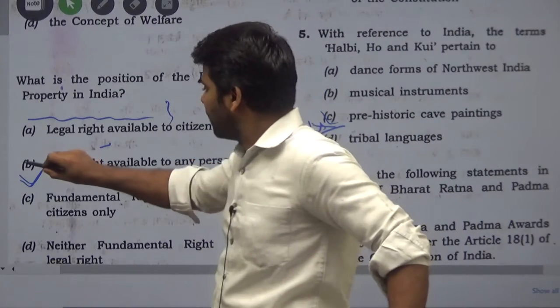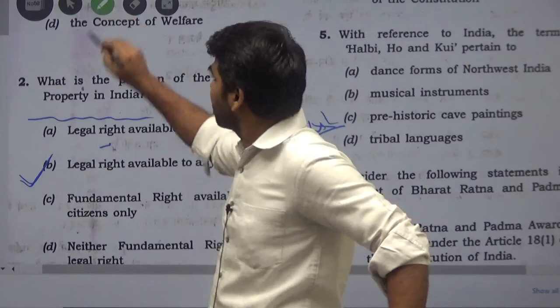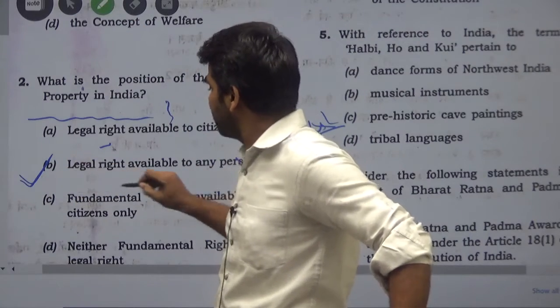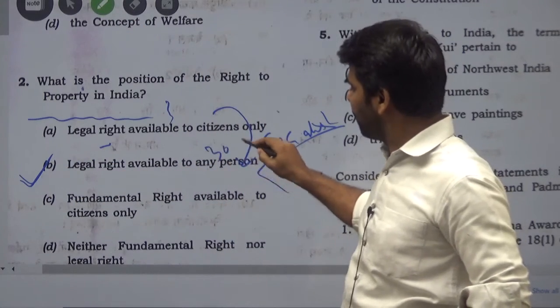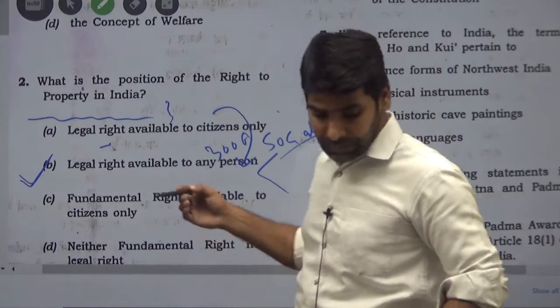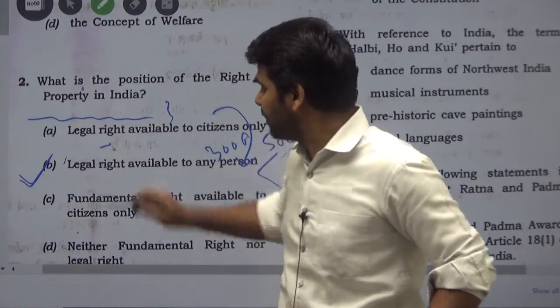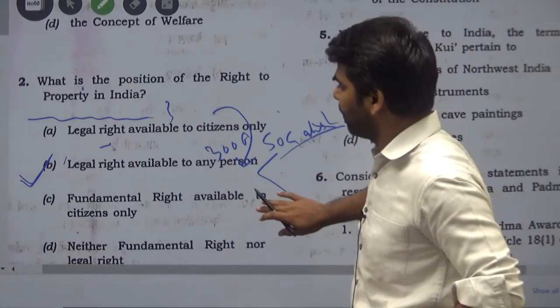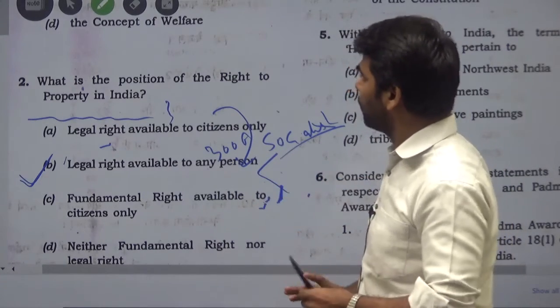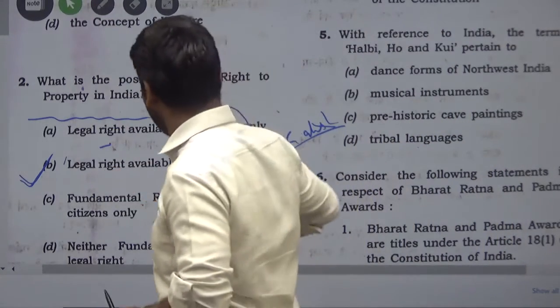So this legal right is the answer here. The article pertaining to this is 300A. After the 44th Amendment, this changed into a legal right. Earlier it was under fundamental rights. So question number 2 is quite easy.